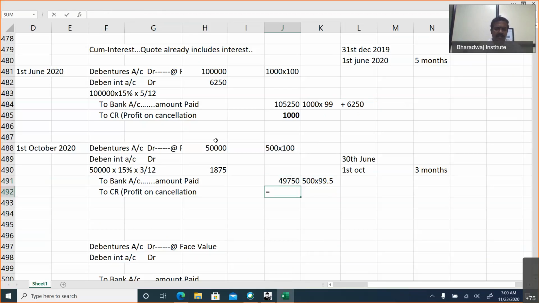Balance will be profit on cancellation. So if it is cum interest, don't add interest and pay. This will be transferred to capital reserve.